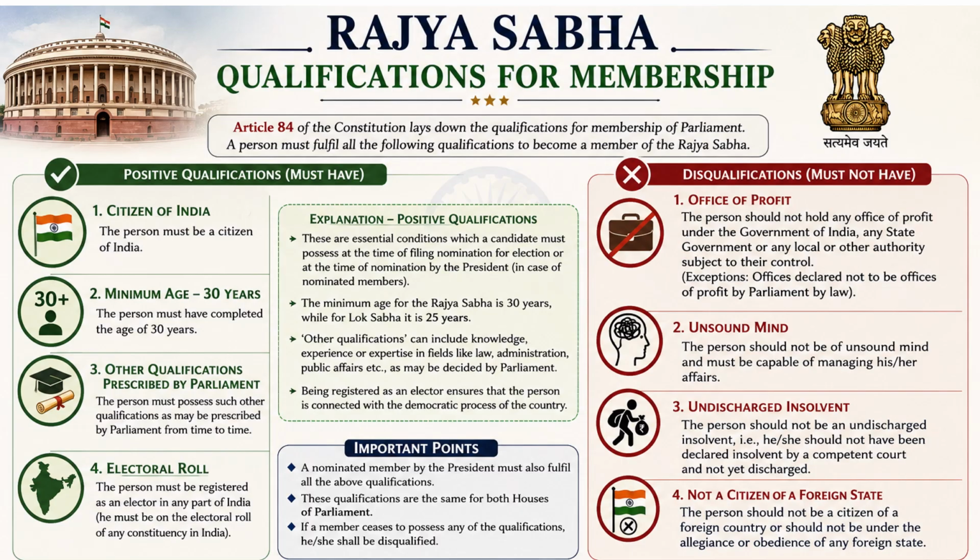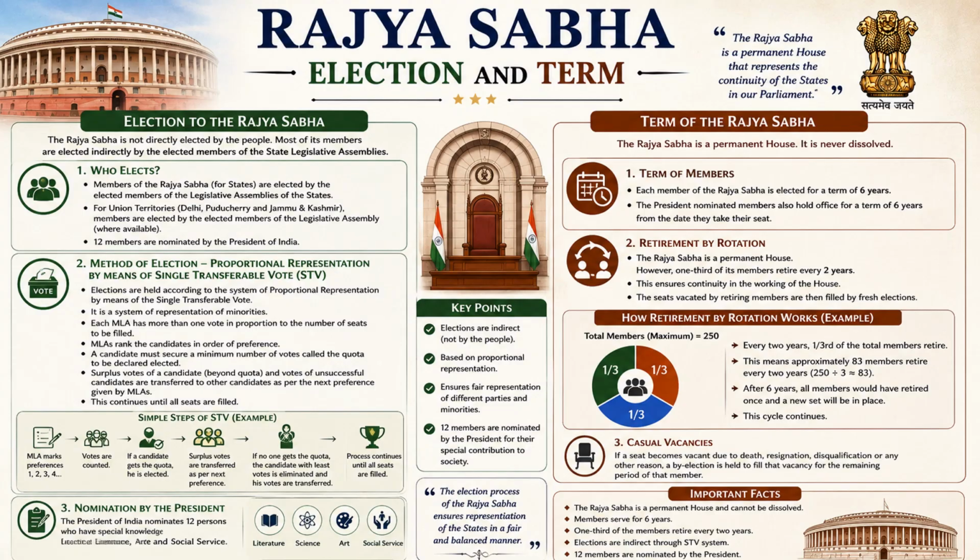So for the election of Rajya Sabha, we don't have a direct one, we have an indirect one. Over here, the members of state legislative assemblies, the MLAs, are the ones who cast the vote to decide who will become the member of Rajya Sabha.